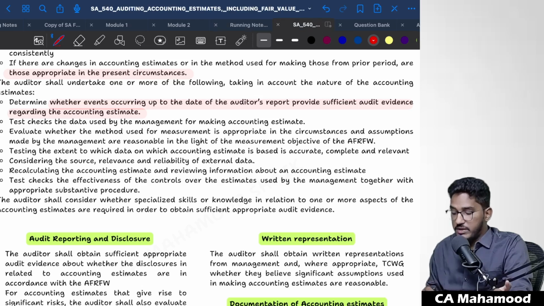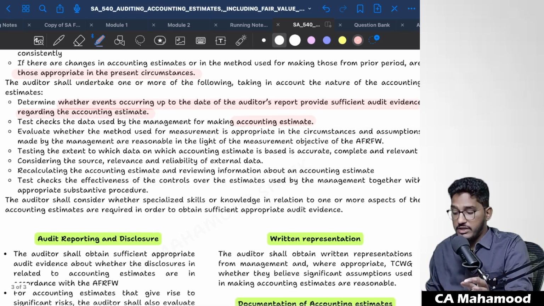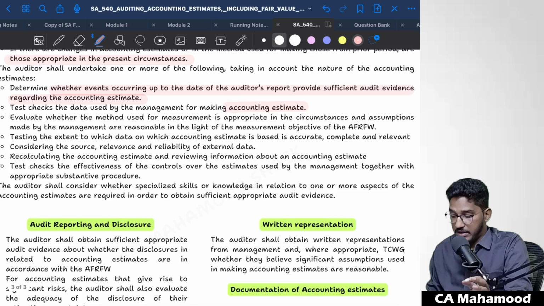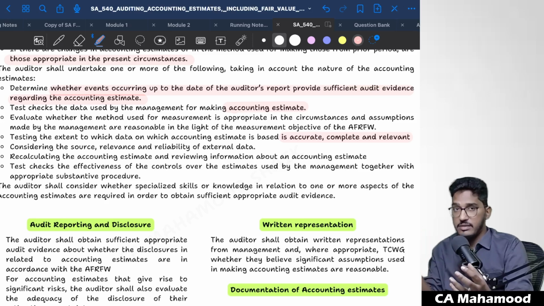Test check the data used by the management for making accounting estimate. On a sampling basis, you take a few accounting estimates and calculate it on your own. Test check it. Next one. Evaluate whether the method used by the management is appropriate. Once again, repeated point, you need to analyze whatever method that the management is using, is it appropriate, and is it as per applicable financial reporting framework. Testing the extent to which data on which accounting estimate is based is accurate, complete, and relevant. Whatever data the management is using for calculating accounting estimate, is it accurate, complete, and relevant?